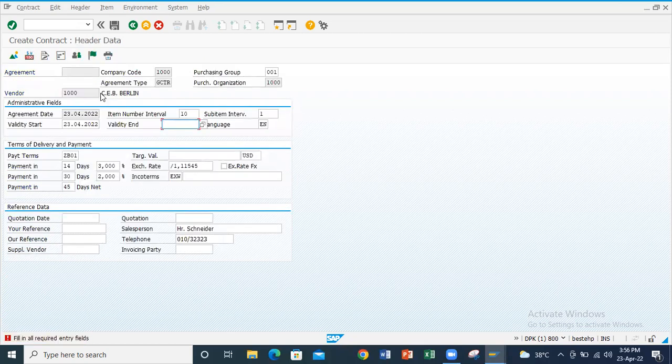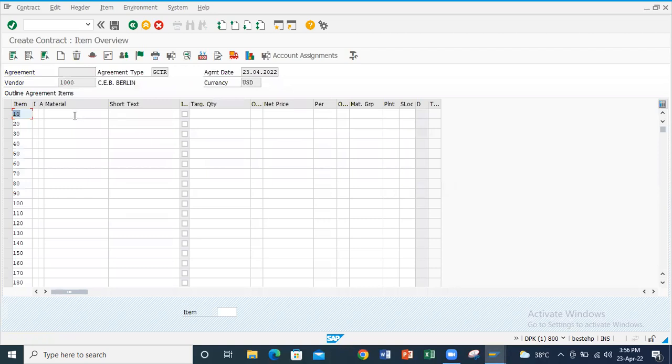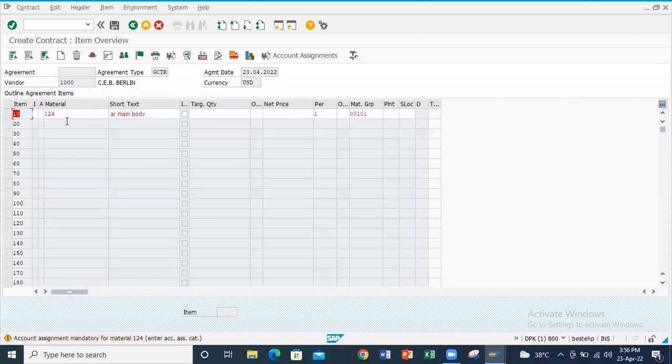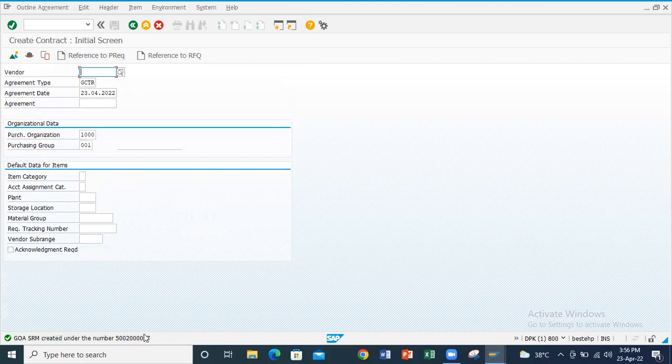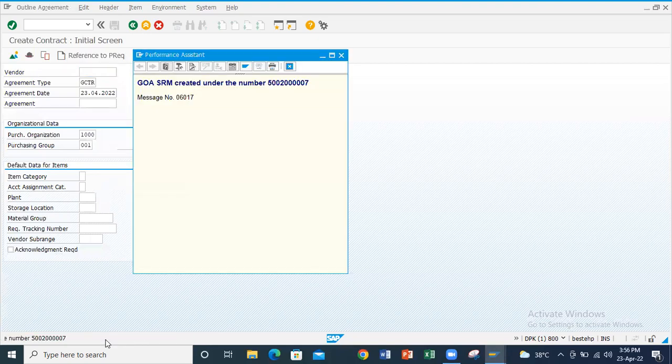Then we have to enter the validity end date. After this, we have to enter the material here and the net price. After this, we have to save, and we will get this number, that is, we have created this contract.